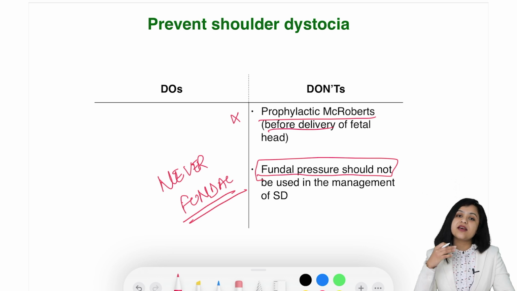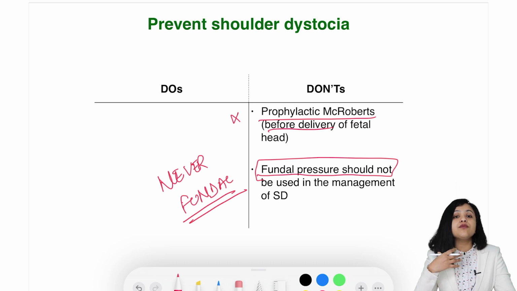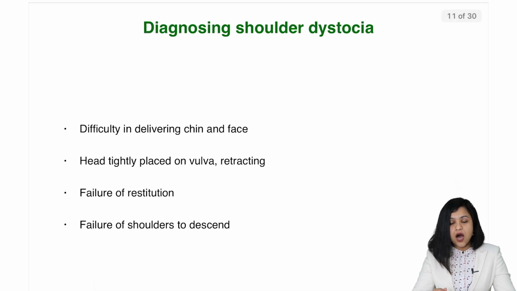Why? Because it can worsen shoulder dystocia. The baby will get stuck even more, and it can also lead to uterine rupture. So these are a few do's and don'ts in the management of shoulder dystocia. Now, how do you diagnose shoulder dystocia? Once the shoulder dystocia has occurred, you have to act very quick.